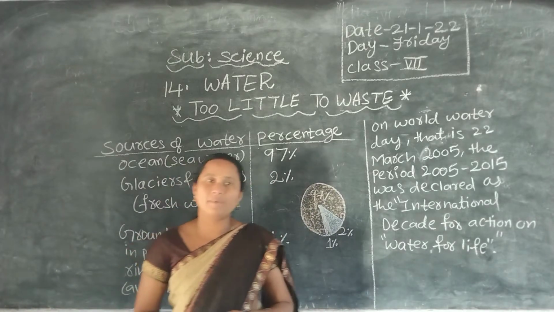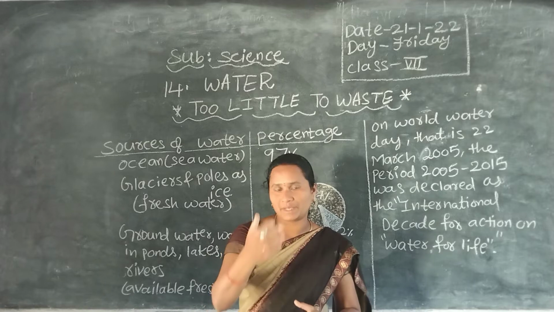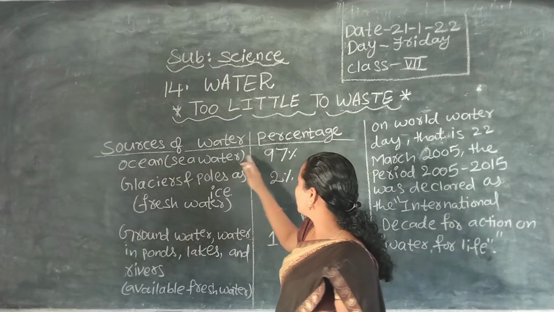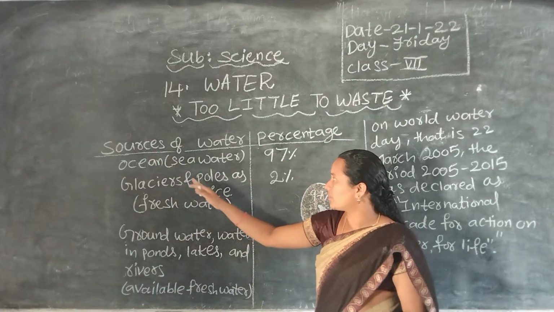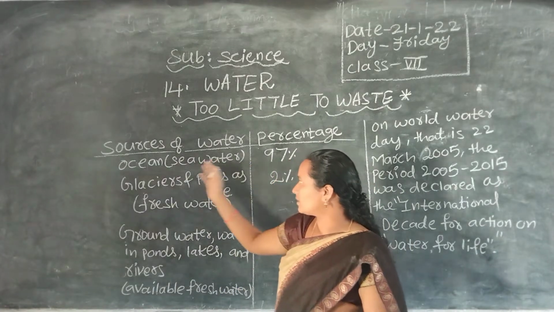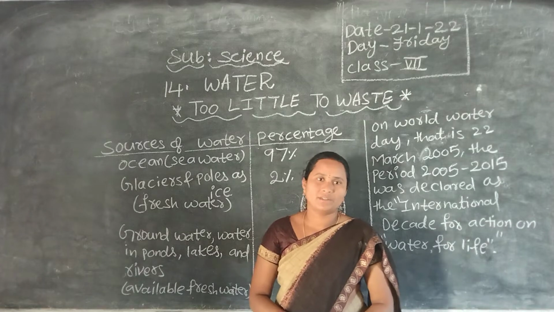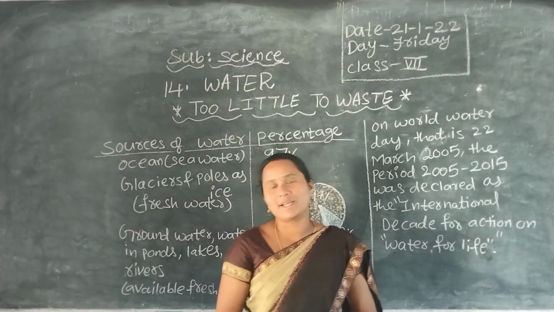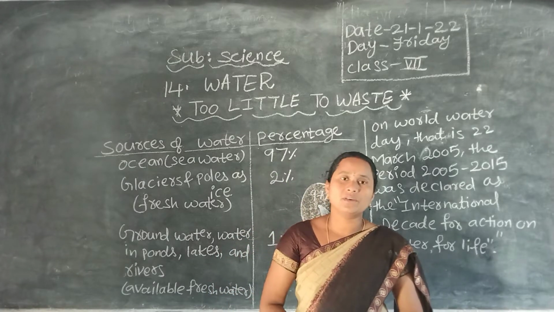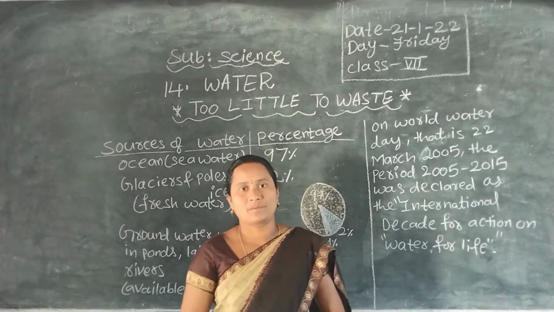But what is happening here? Of the lot of water sources, a percentage of water is present in seas. Here see the sources of water and their percentages. If we take 100% of water sources, nearly 97% is in oceans. What is the nature of ocean or sea water? It is salty. So this water is not used for drinking and not used for agriculture either.